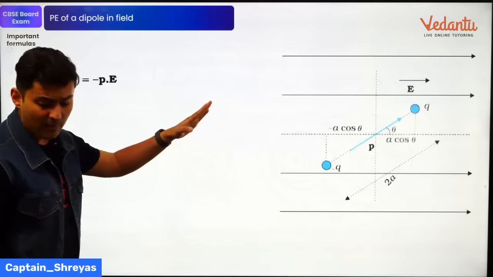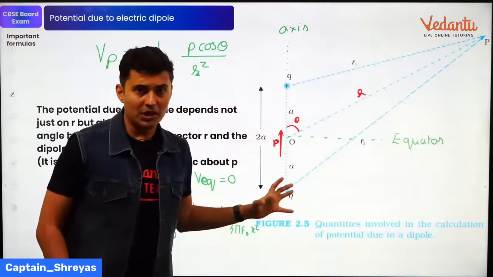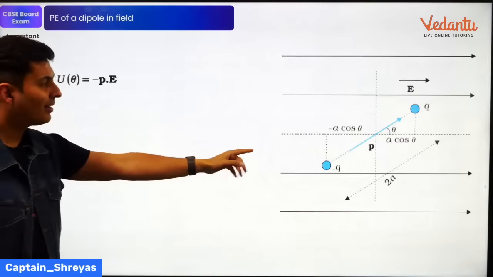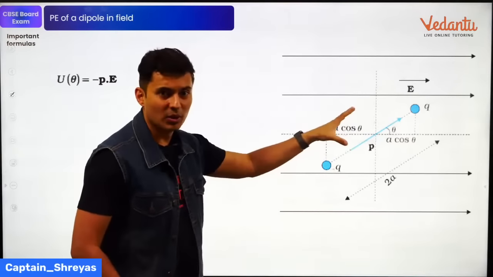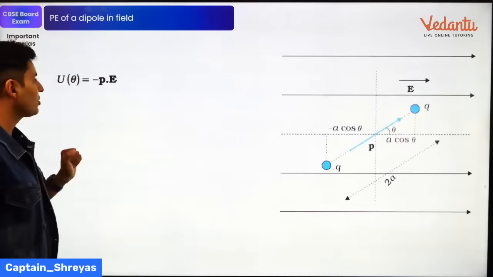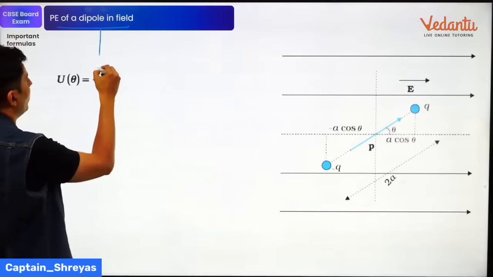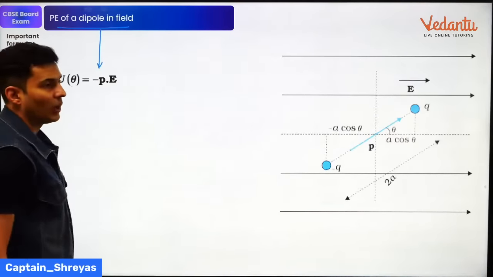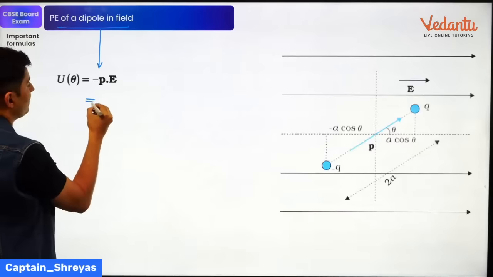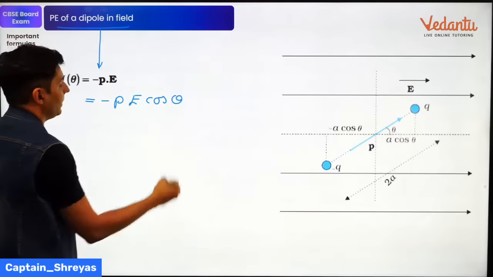If you take the same dipole, which creates its potential in somebody else's external field, then there is energy associated with it. That potential energy of a dipole is given by minus P dot E, minus P vector dot E vector. So if you expand it, it is actually minus PE cos theta.